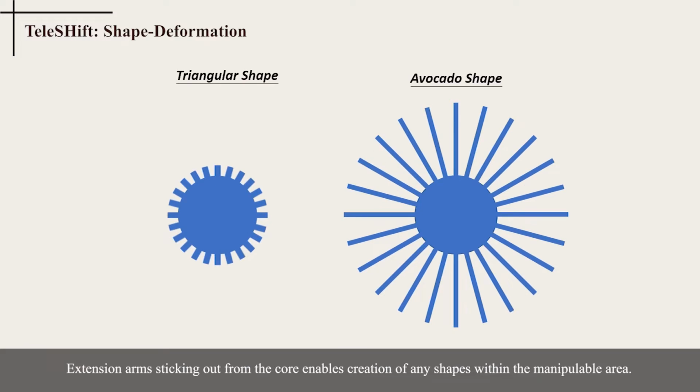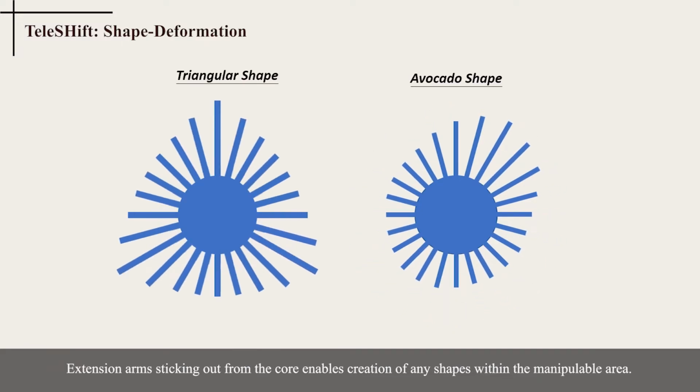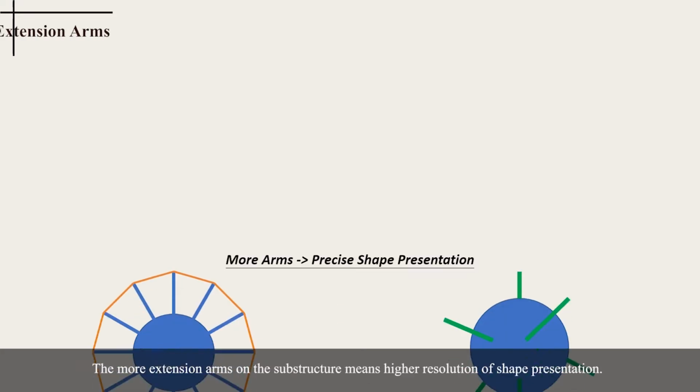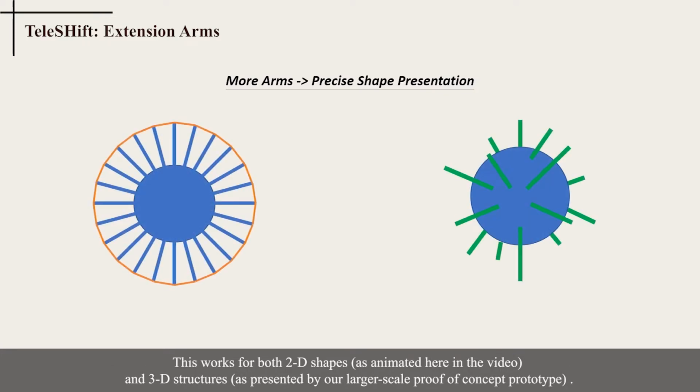Extension arms sticking out from the core enable creation of any shapes within the manipulable area. This can be done with either hands-on manipulation or electronic controls. The more extension arms on the substructure means higher resolution of shape presentation. This works for both 2D shapes, as animated here in the video, and 3D structures, as presented by our larger scale proof of concept prototype.